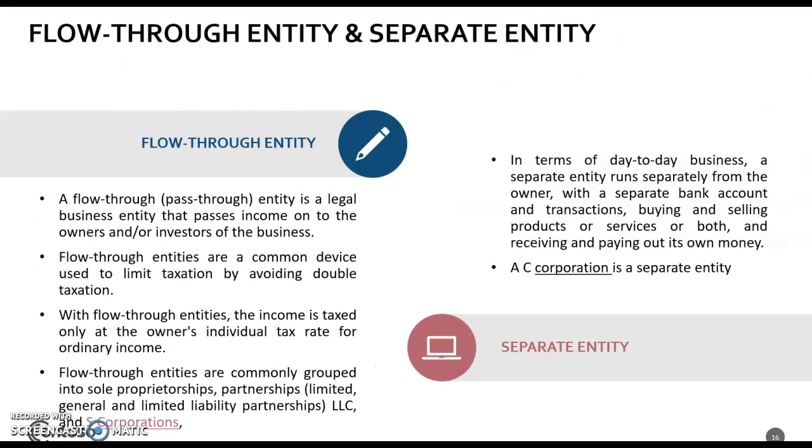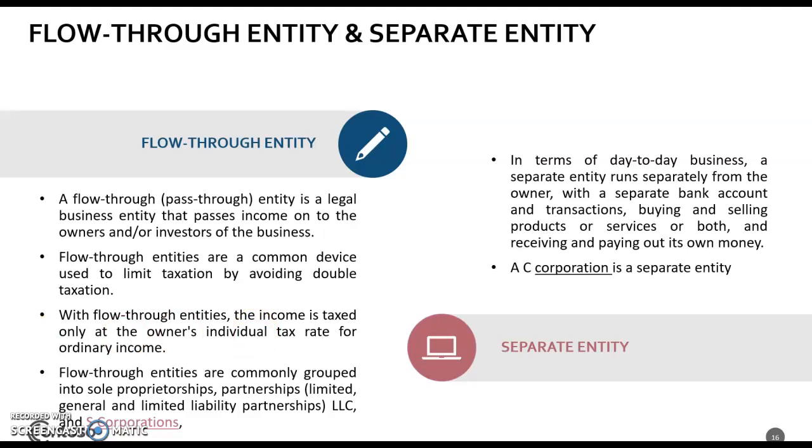Now let's talk about flow-through entities and what is a separate entity. A flow-through entity, or pass-through entity, is a legal business entity that passes income on to the owners or investors of the business. Flow-through entities are a common device used to limit taxation by avoiding double taxation.